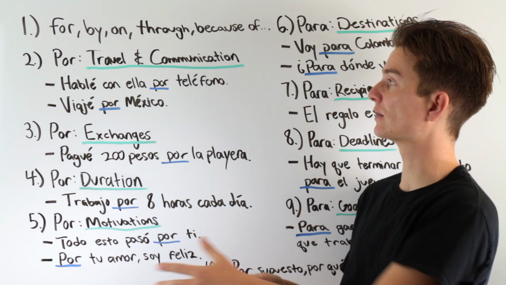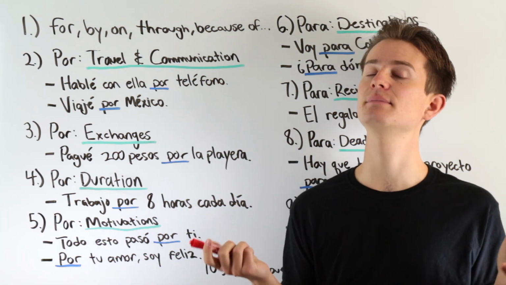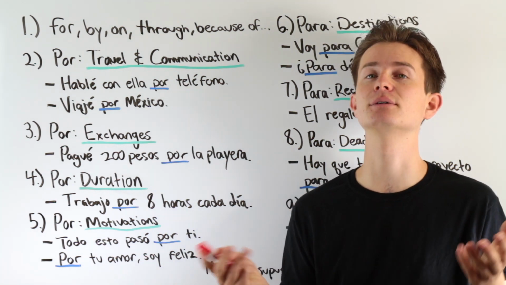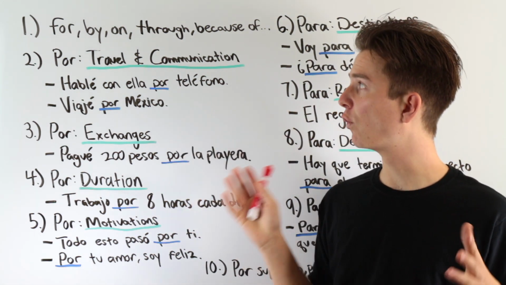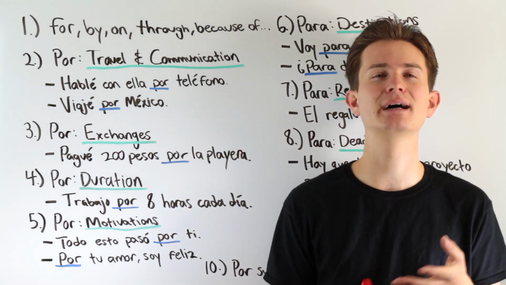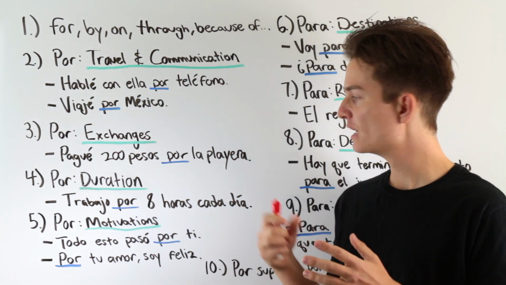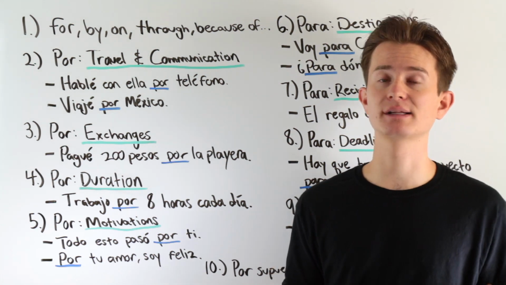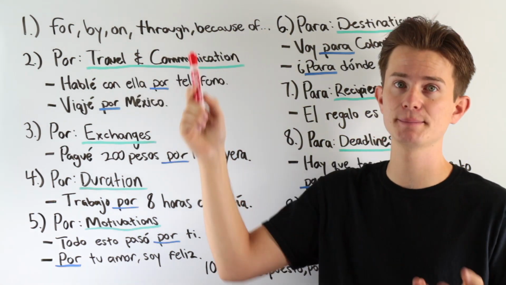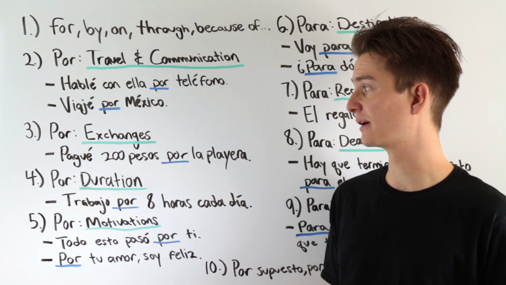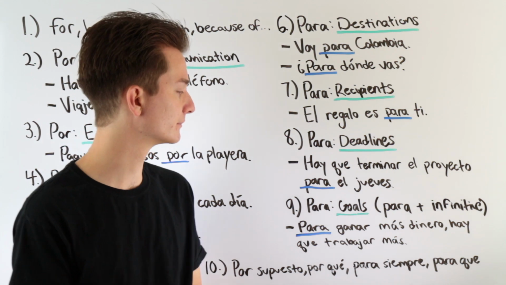This side of the whiteboard is all based off of por. Okay? Like I said, I know that this can be kind of confusing, right? And we're going to take a look right now at the use of para. But por can be quite confusing. A lot of times we can understand para easier as opposed to the word por, but I just want you to be aware of that. Por, like I said, can mean so many different things, right? By, on, through, because of, right? So something to be aware of, okay? Great. Well, let's move on to this side of the whiteboard, okay?